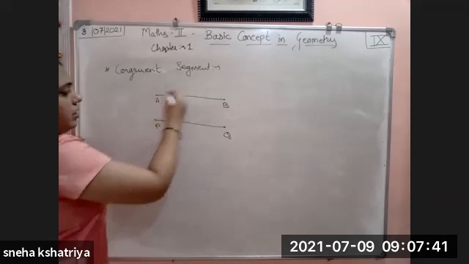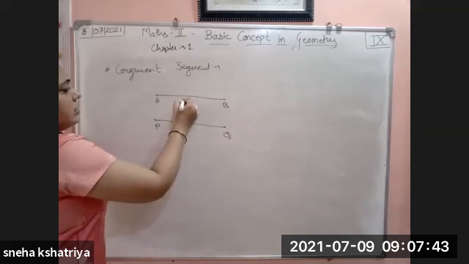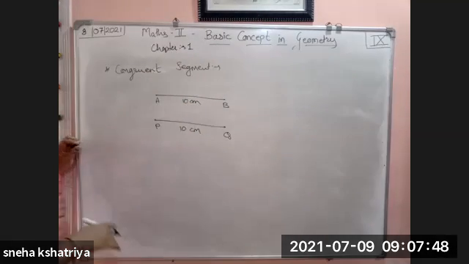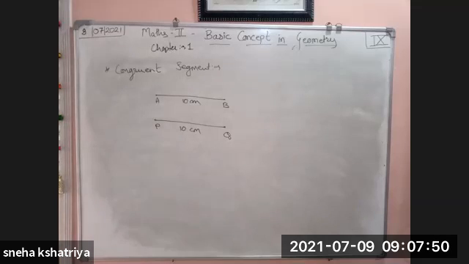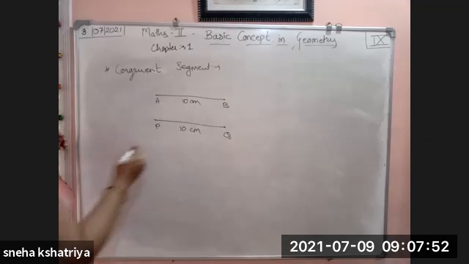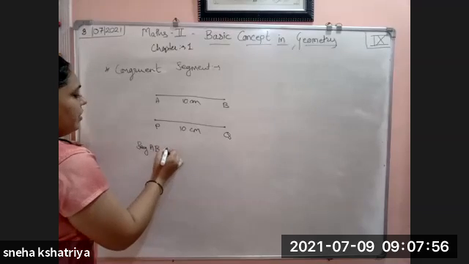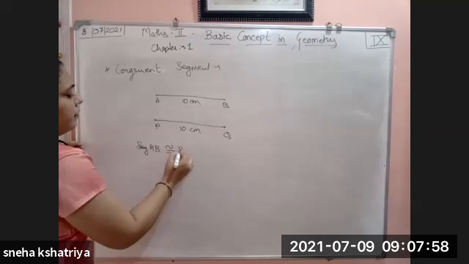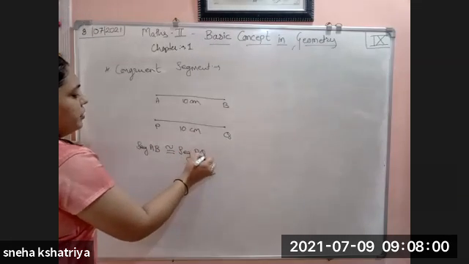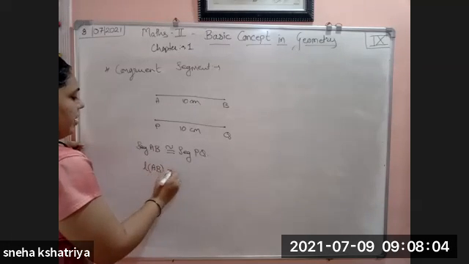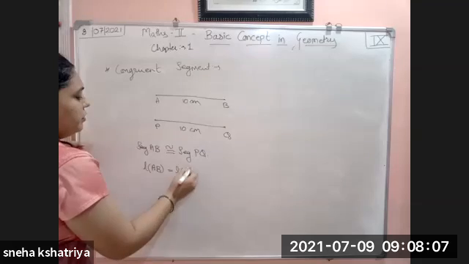If the length is the same, this is 10 centimeter, this is also 10 centimeter, then we will say that both the segments are congruent. And how is it written? Segment AB, this is the congruent sign, with segment PQ. Or we can say length of AB is equal to length of PQ.